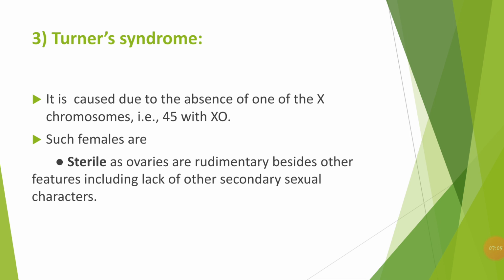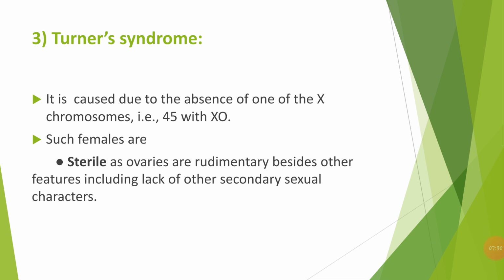So they are also not capable of reproducing, and their ovaries are rudimentary beside other features including lack of other secondary sexual characters. Means Turner syndrome is going to affect the females, and these females are sterile, so they are not going to develop much of the secondary sexual characteristics, and they are having the rudimentary ovaries.